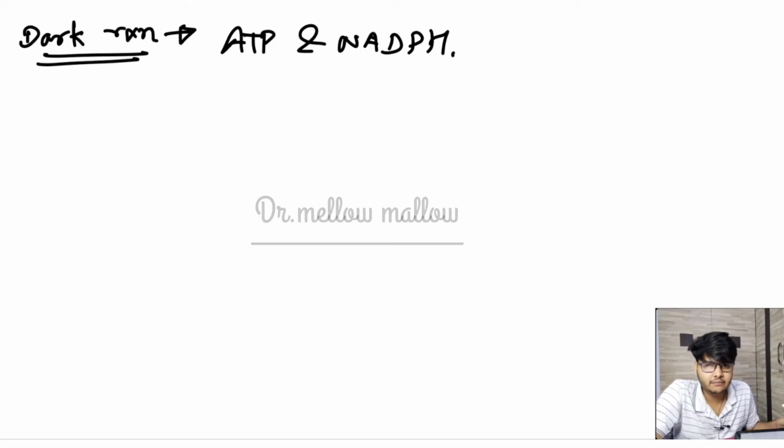Now I am going into detail about the dark reaction. There must be a question: the dark reaction is called dark because it is dependent on the end products of the light reaction. Is it a true statement or a false statement? It is incompletely true. Why? Because the end products of the light reaction are O2, ATP and NADPH, but the dark reaction is not dependent on the O2 part, is it?